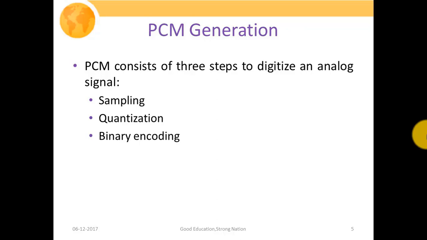Then we're going to quantize our sampled signal. We had already discussed in the quantization process that we actually want to map infinite signal levels to a finite set of levels so that we could approximate them, and finally generate binary codes for our quantized signals.